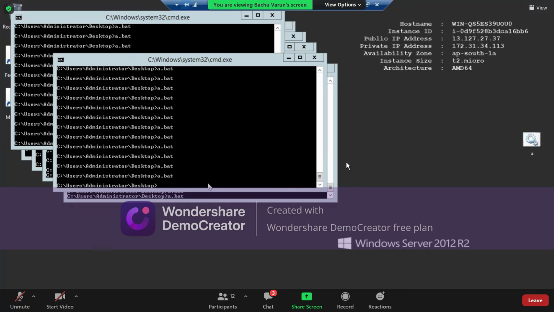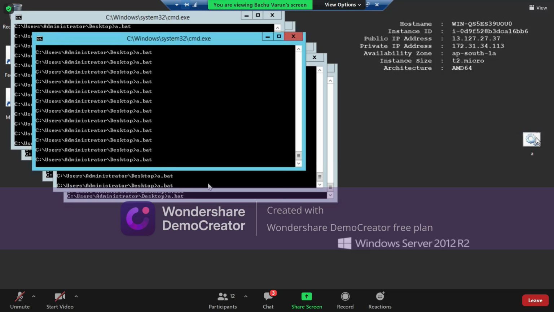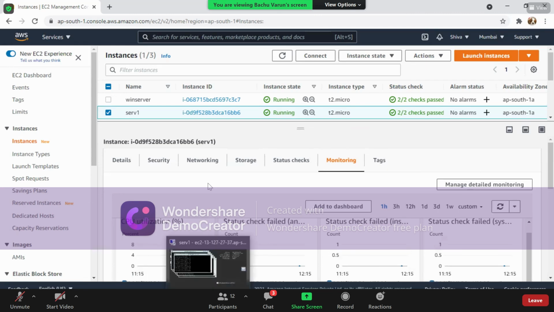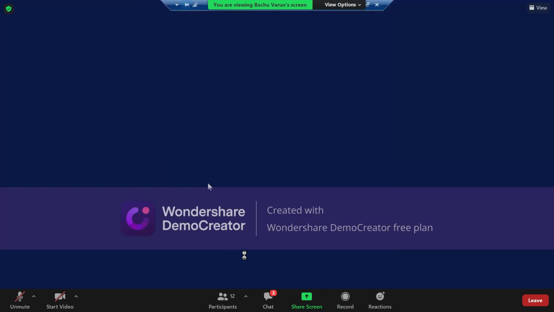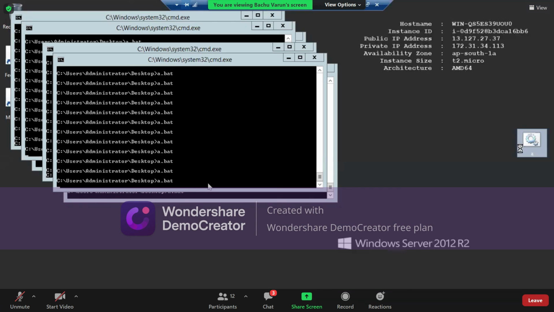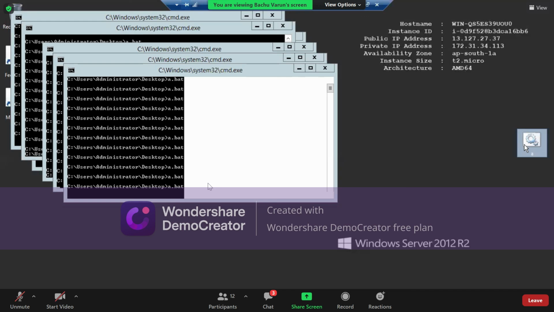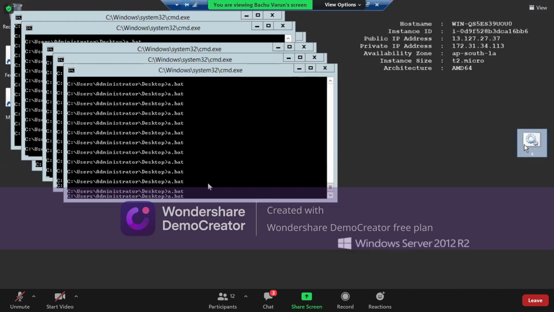So I am opening this command prompt file multiple times so that we can create some load on this particular machine. Now, when I'm just refreshing it, it is showing 8% as of now. It should cross 50% so that we can watch the output here. I'm just continuously clicking on it.